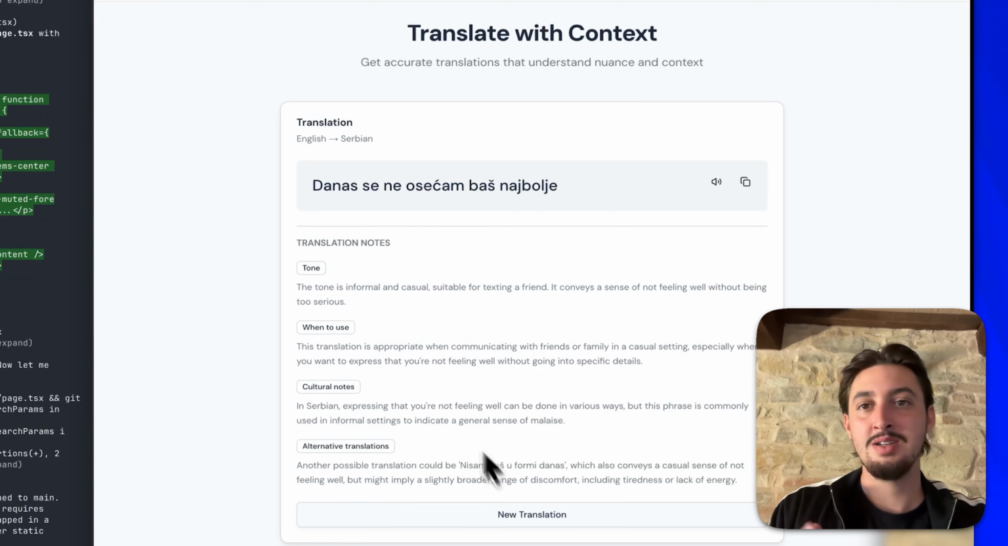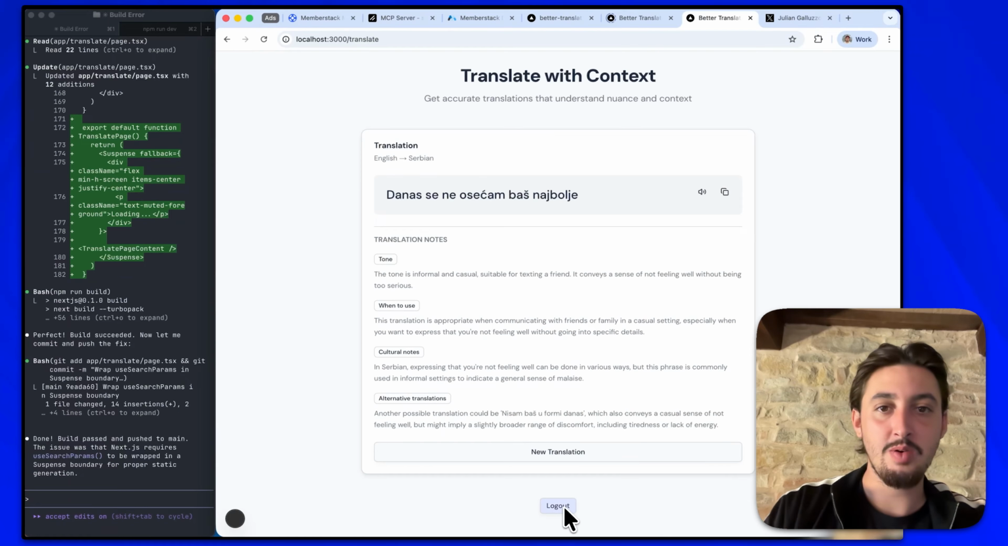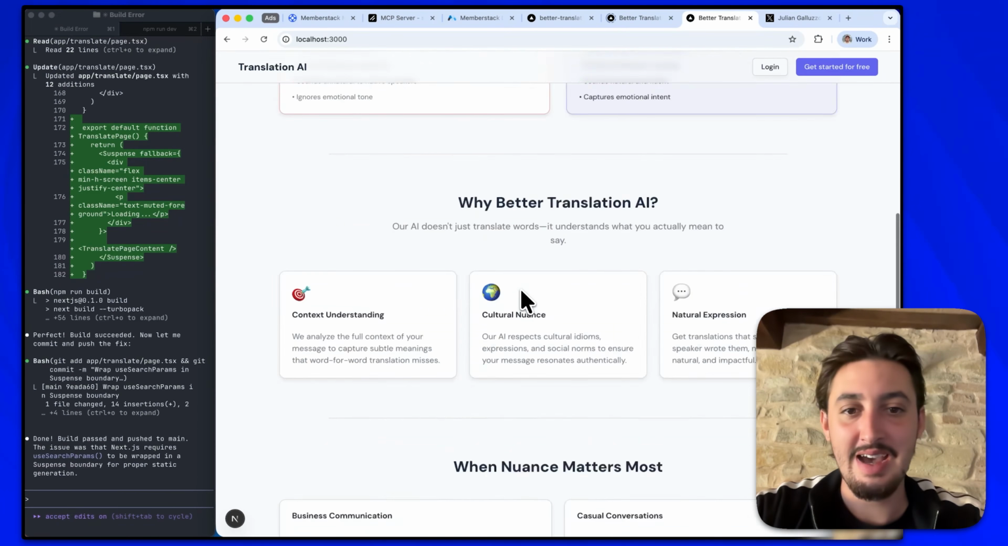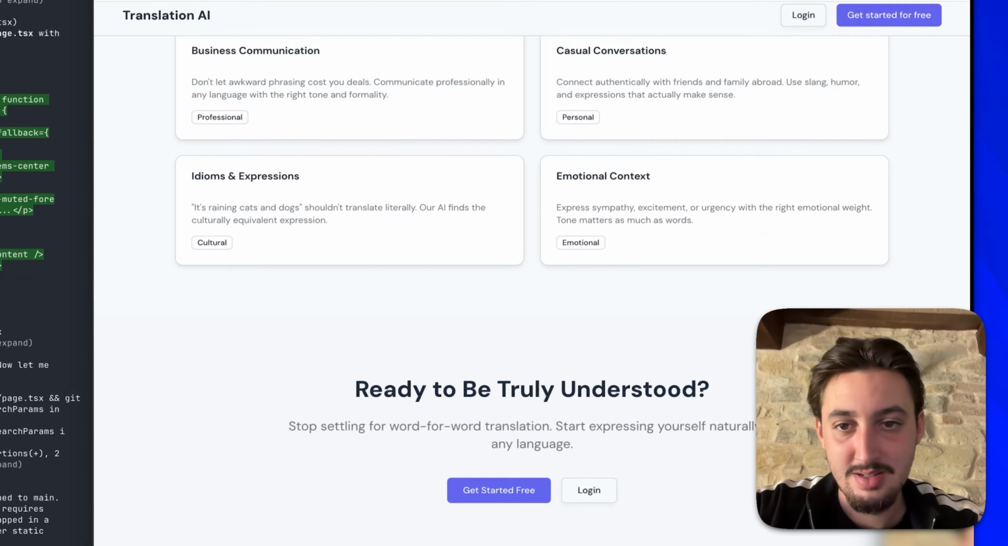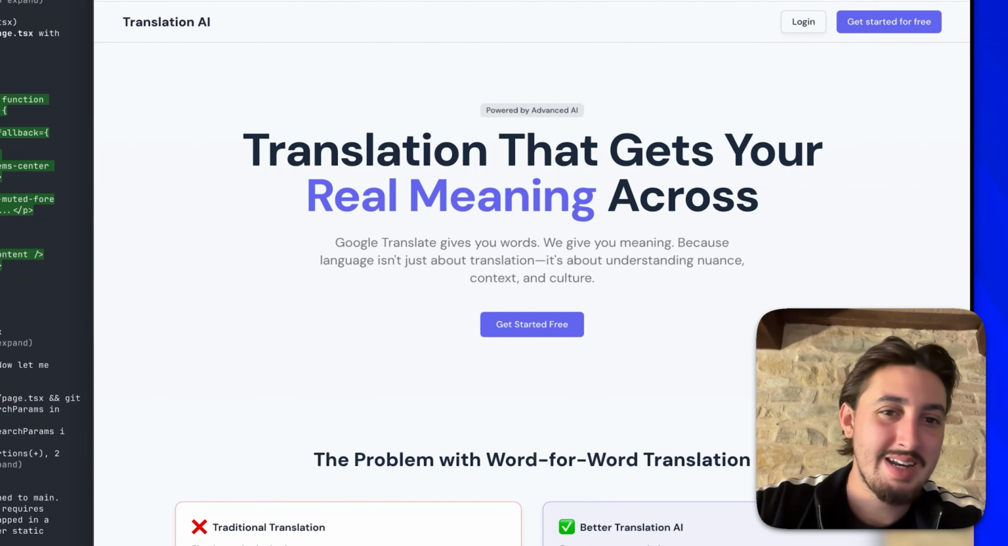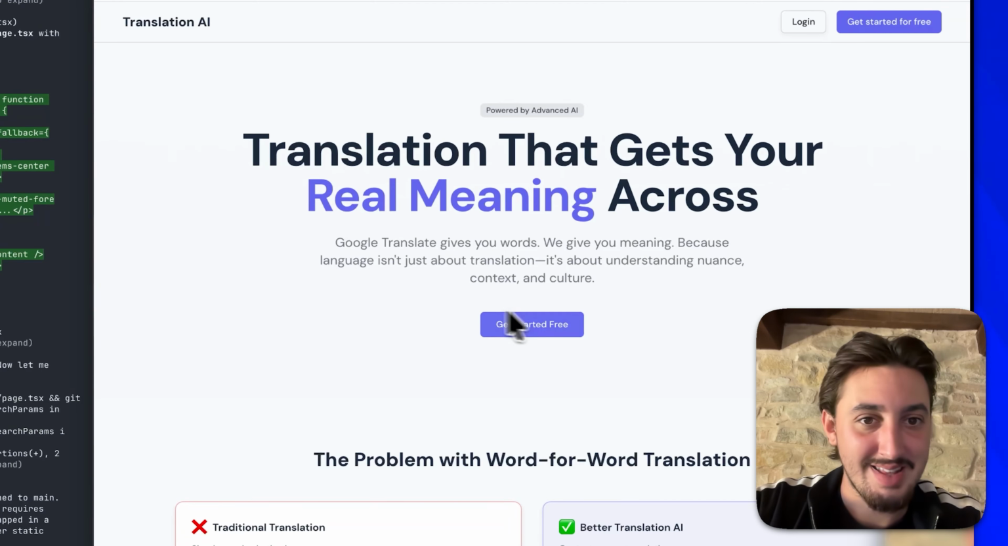That being said, it's not ready to be launched. So I'm going to go ahead and log out, and we can see I have this homepage. I just one-shotted this with AI. It's not bad, I'm not going to lie, but it isn't really great at the same time.